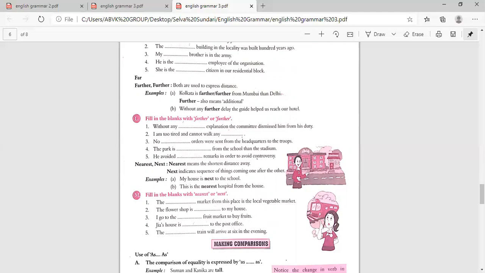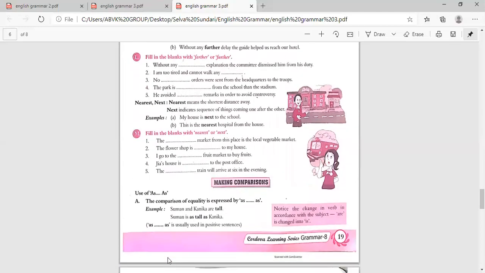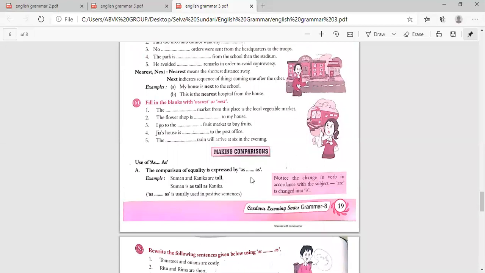Making comparisons, use of as, that is, the comparison of equality is expressed by as. Now notice the change in verb in accordance with the subject: are is changed into is. Here, Suman and Kanika are tall. Suman is as tall as Kanika. That's why are is changed into is, because it becomes singular.